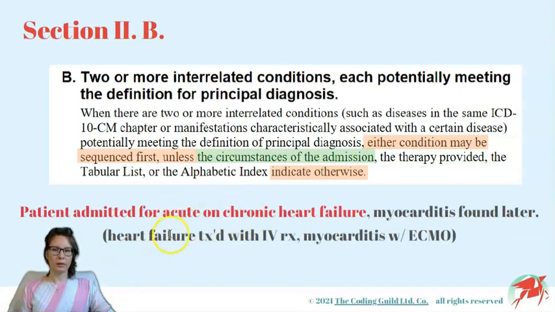If he is admitted originally for the heart failure exacerbation and the myocarditis is only found later as a side note, then the circumstance of the admission will govern our choice and the heart failure becomes the principal diagnosis. Why? Because that was the condition originally responsible for the patient's hospitalization.